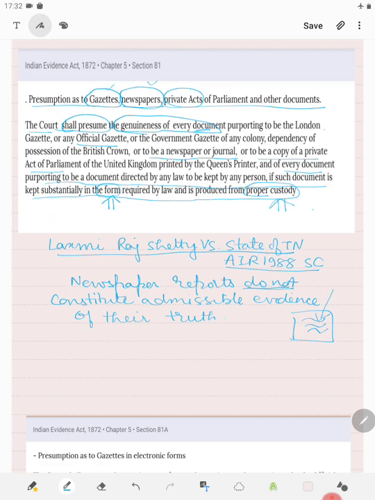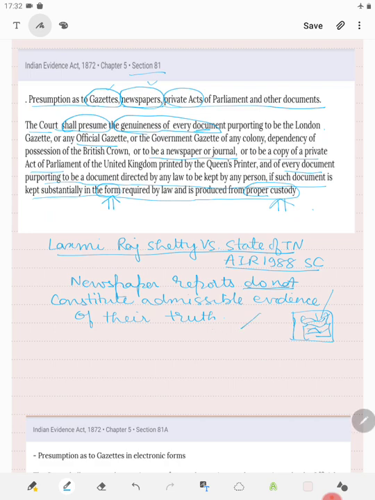No, the presumption that will be raised in section 81 is that such thing was reported in a newspaper. As far as the truth of the content is concerned, that will not be proved just by newspaper report. So remember, there are two things.